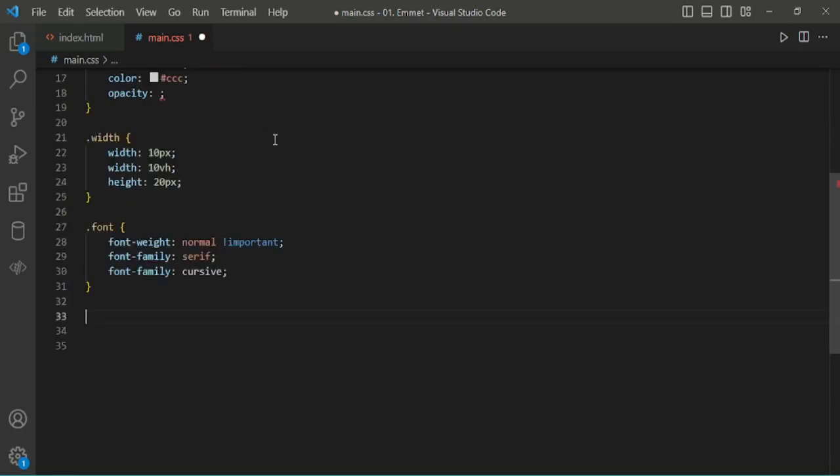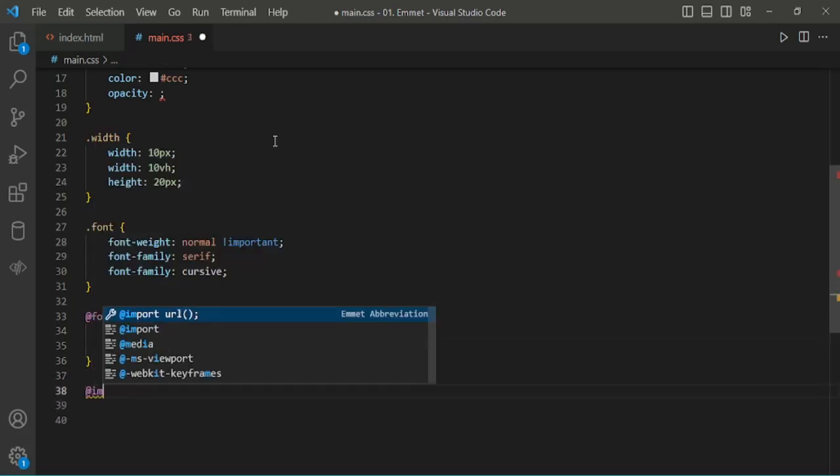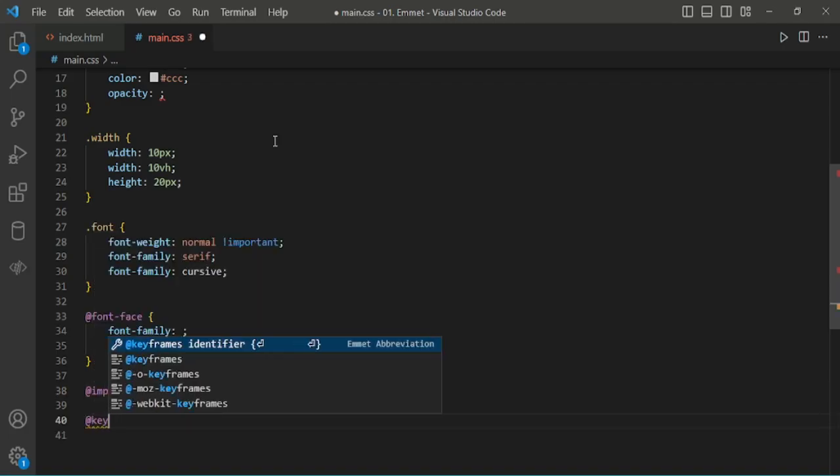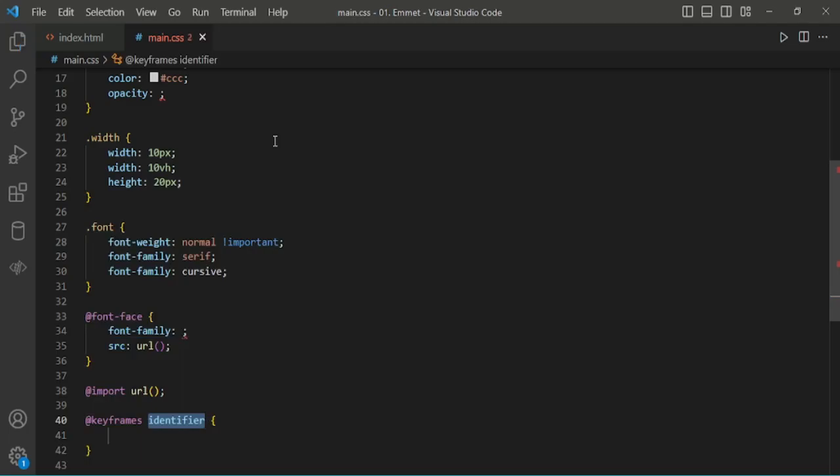Then some of the other Emmets are font-face, @import, @keyframes. In CSS, Emmet has an abbreviation for every property. Here I used some of the most important ones. To see the full list, refer to the Emmet cheat sheet which I have shared in the description below.